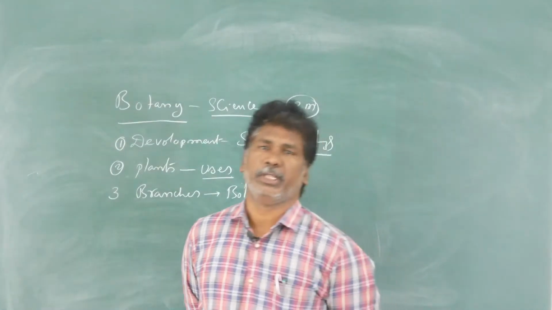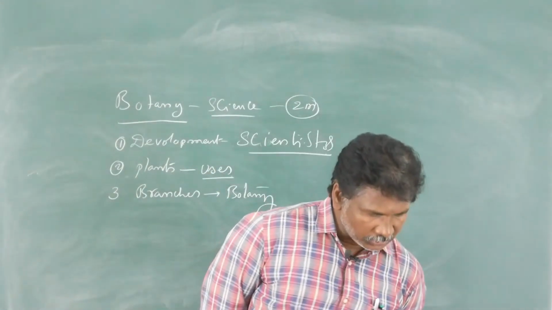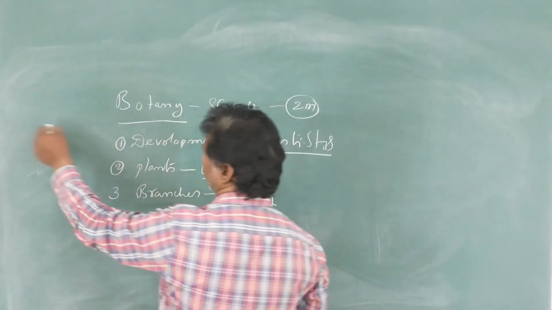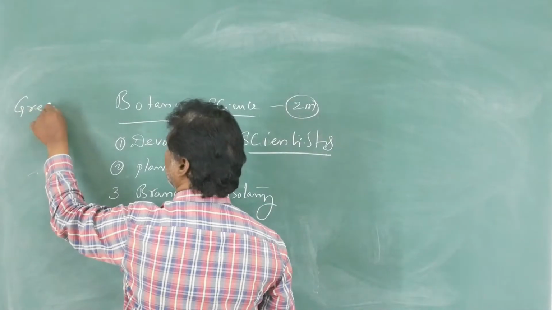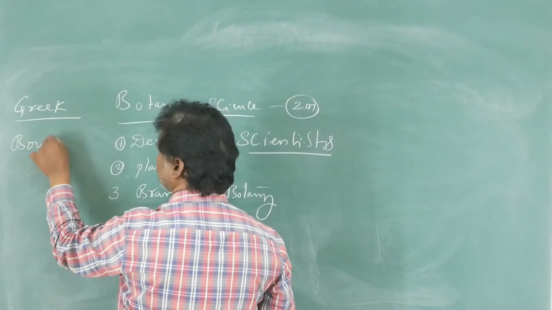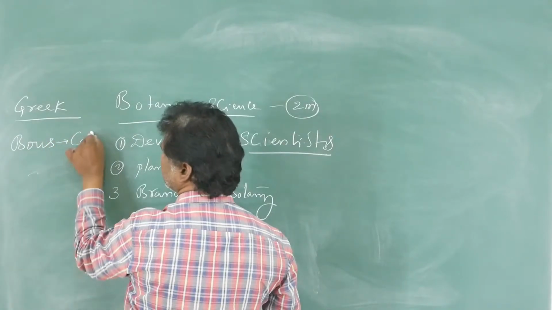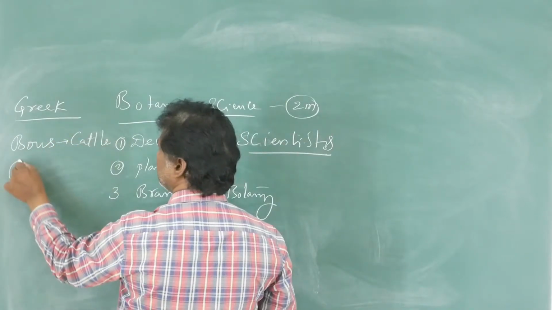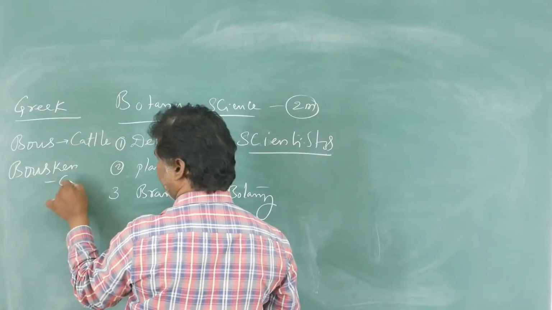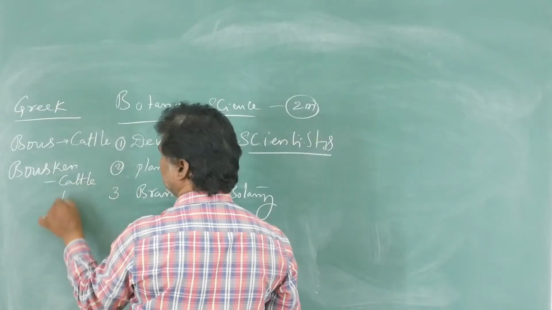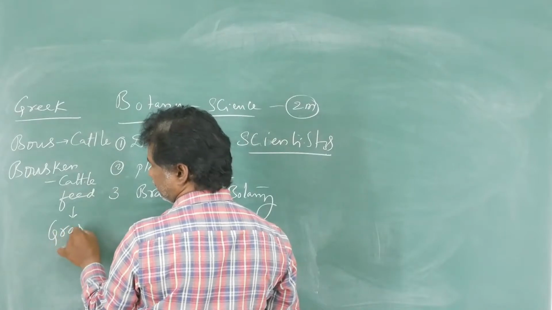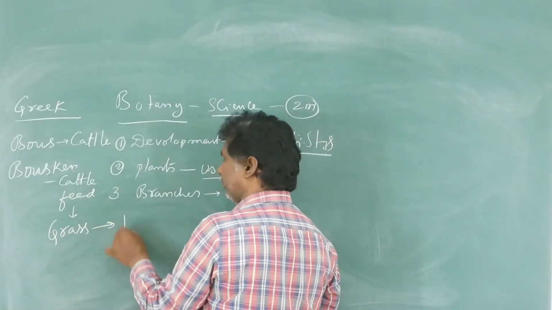So how is the word botany derived? It is derived from the Greek language. In Greek, one word is bous. Bous means cattle. Boskein means cattle feed. What is cattle feed? Grass, and grass is nothing but plants.